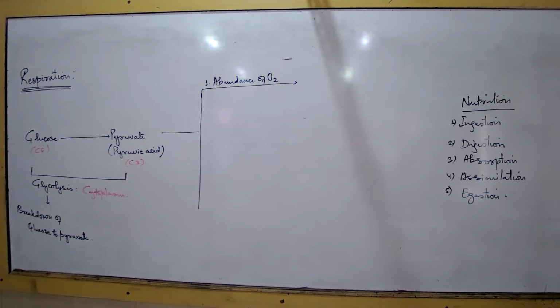We are in an environment which has so much oxygen. Are we able to take that oxygen? We are in an environment where there is so much free oxygen. Are we able to take in that oxygen inside our body? Yes. Why? Because we have developed structures.